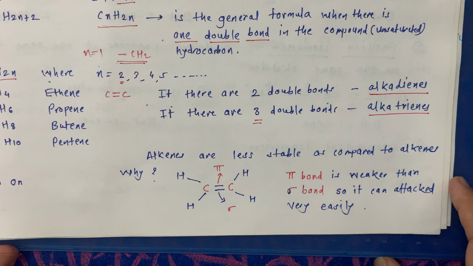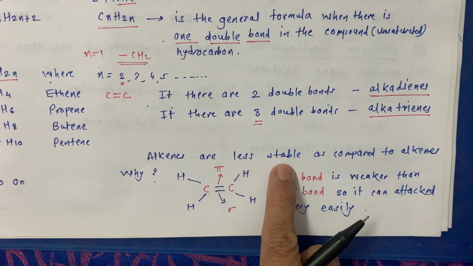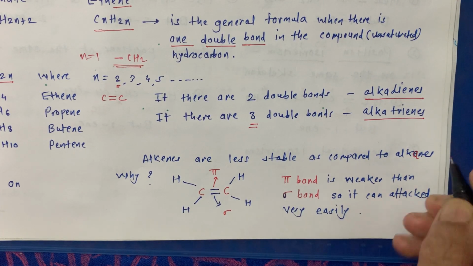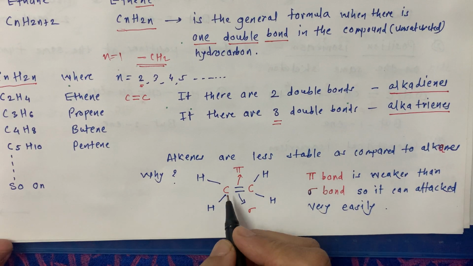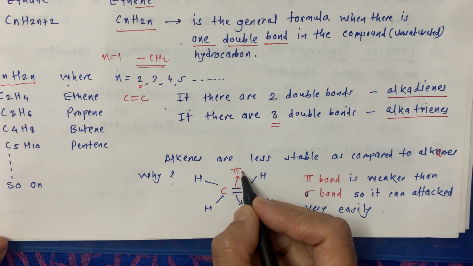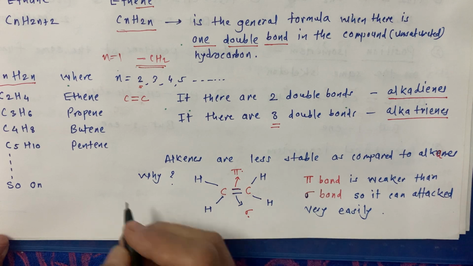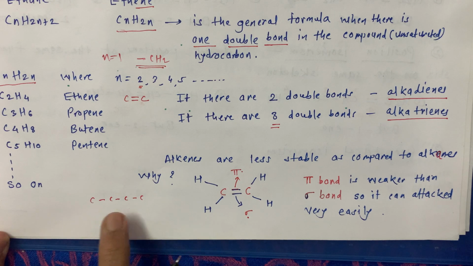One more important thing is that alkenes are less stable as compared to alkanes. Why is this so? In this double bond, one bond is a pi bond, while the other is a sigma bond. In case of alkanes, all are sigma bonds, single bonds, CC single bond, CC single bond like this.